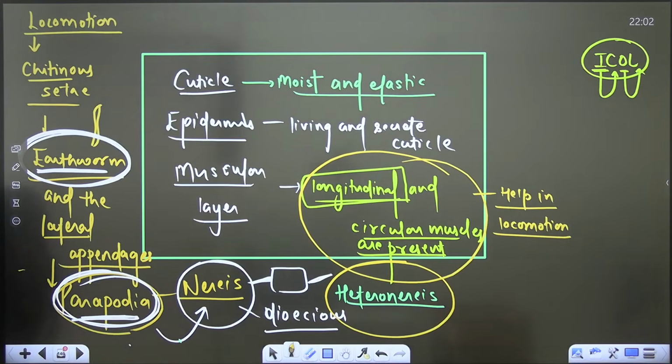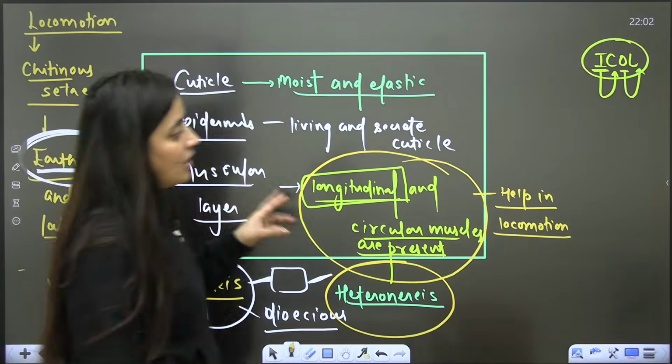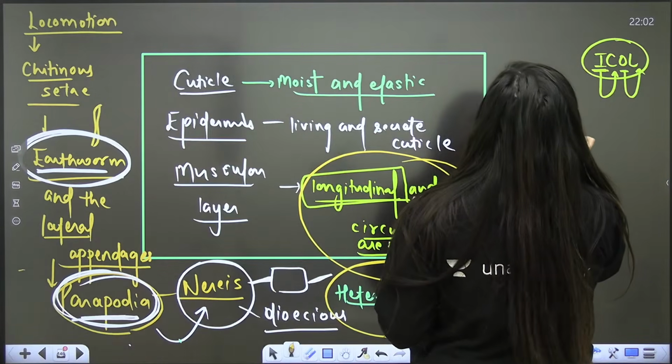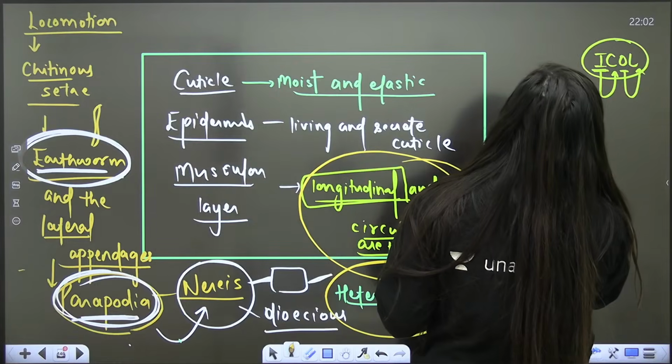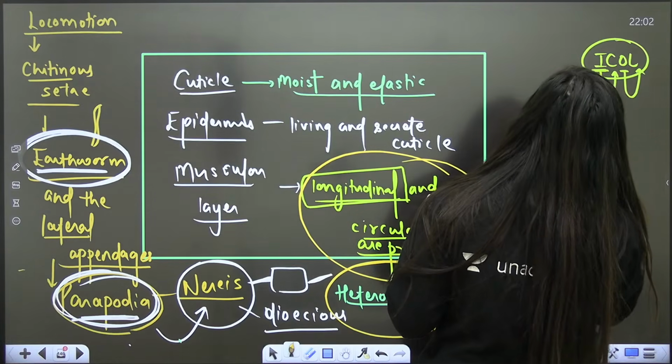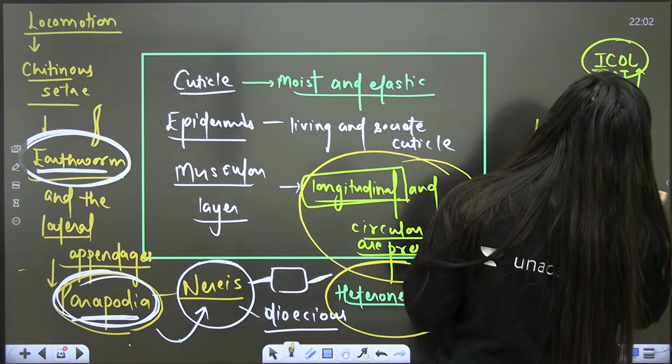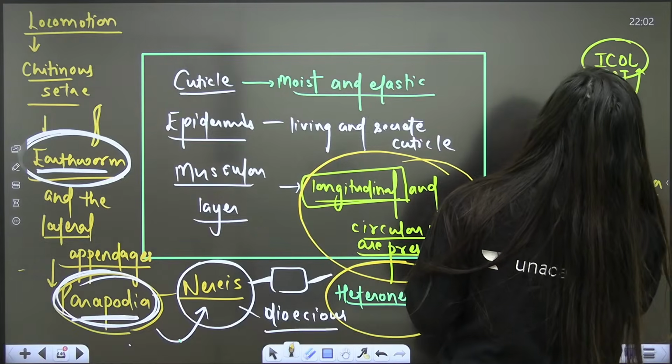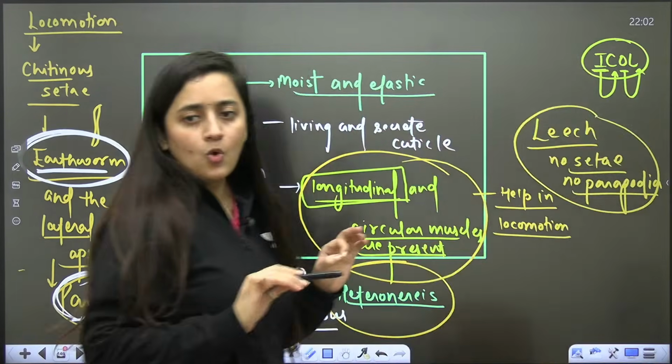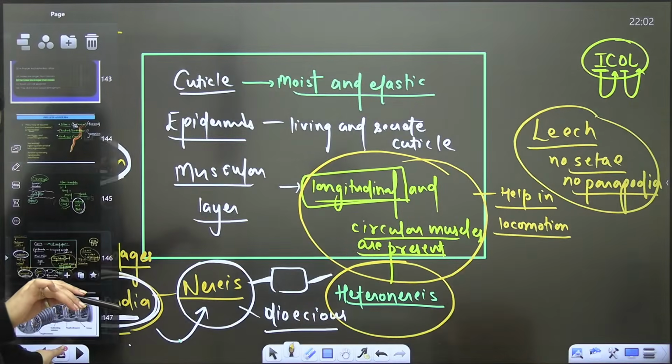What is the word that we use for Annelida? One student is asking. They are known as segmented worms. They have parapodia. Now in the case of leech, no chitinous setae, no parapodia. Please remember this: no chitinous setae, no parapodia.